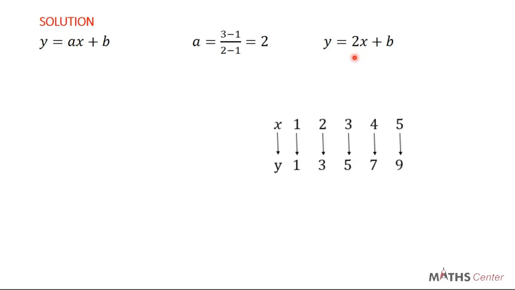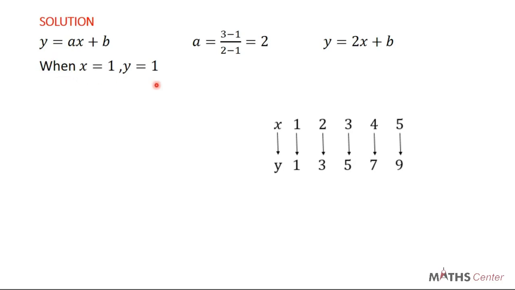In order to find B, this is what you do. You pick an element and its corresponding image from the mapping, and you substitute it into the equation that you have. Now this is what I mean. You come to the mapping and you pick an element and its corresponding image. Once again, I'm going to pick the first one because usually the numbers there are smaller and easy to handle. So from the mapping here, when x is equal to 1, y is also equal to 1.